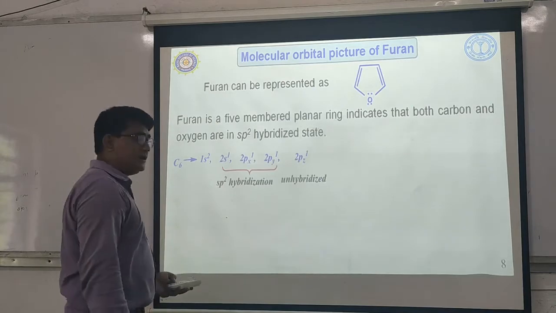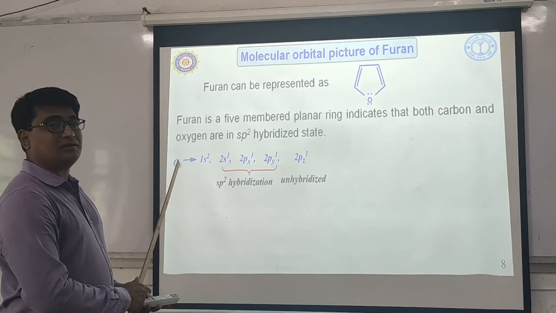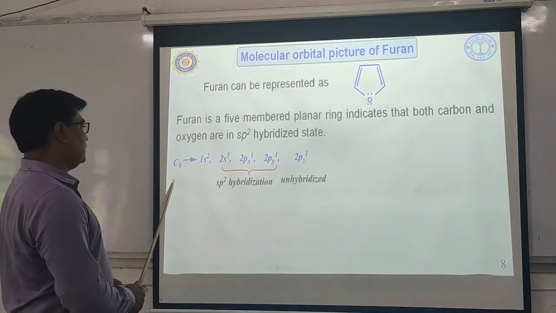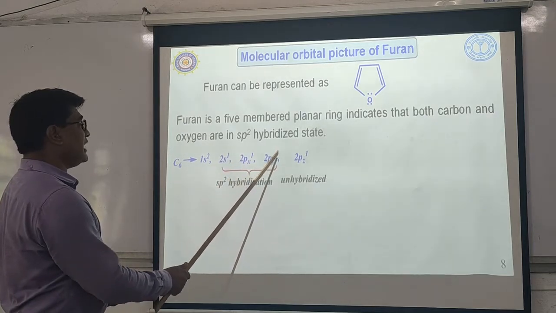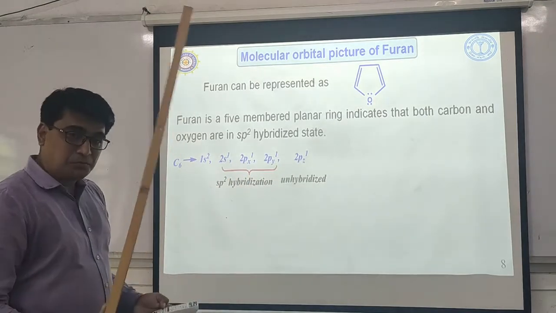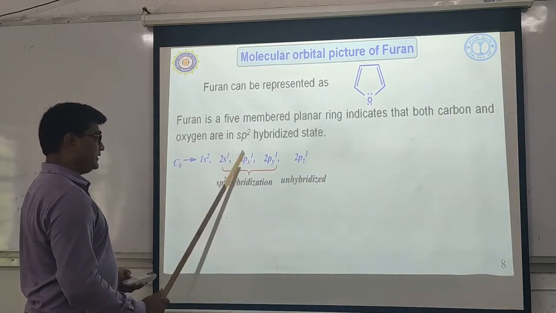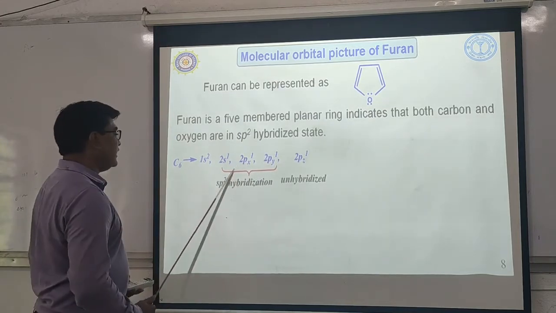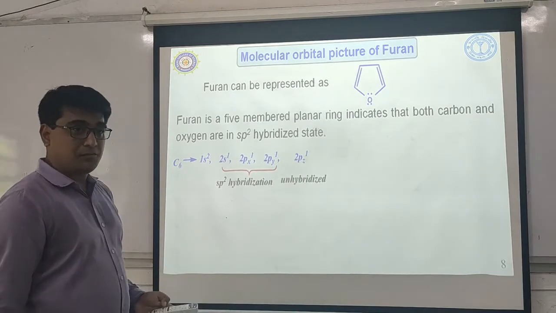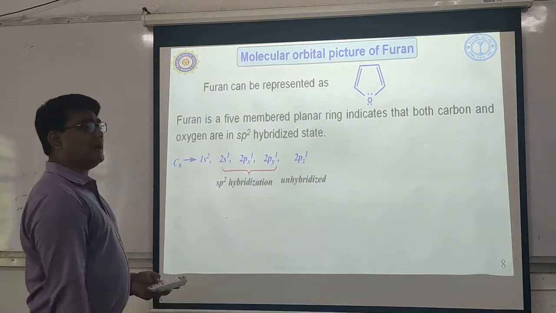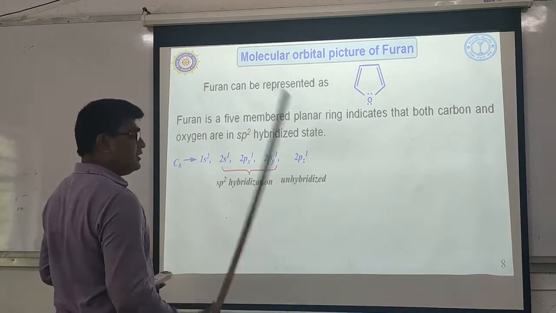So you know the hybridization of the carbon. Look here. This is the excited state electronic configuration of the carbon. It contains 2s1, 2px1, 2py1 and 2pz1. Out of these 4 atomic orbitals, one 2s and two 2p, that is 2px and 2py, undergo sp2 hybridization to form 3 sp2 hybrid orbitals. Whereas the 2pz atomic orbital does not participate in hybridization, it remains unhybridized.